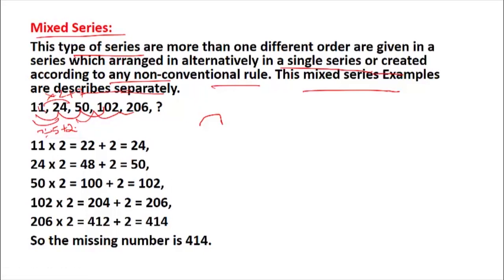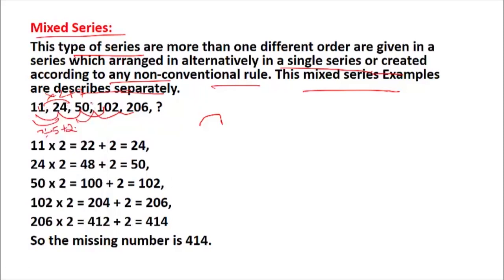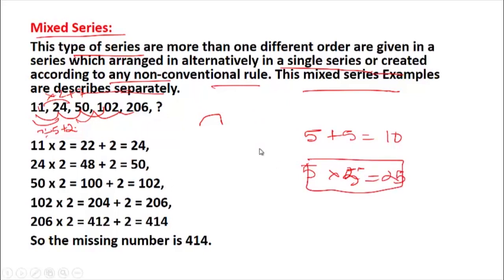If you see it is closer to 24, it is just bigger. So if you see a bigger number, it must come to your mind that it could be multiplication, because multiplication makes the number very large. Suppose 5 plus 5 will only make you 10, but 5 into 5 will give you 25. So if you see a bigger number, it could be multiplication.